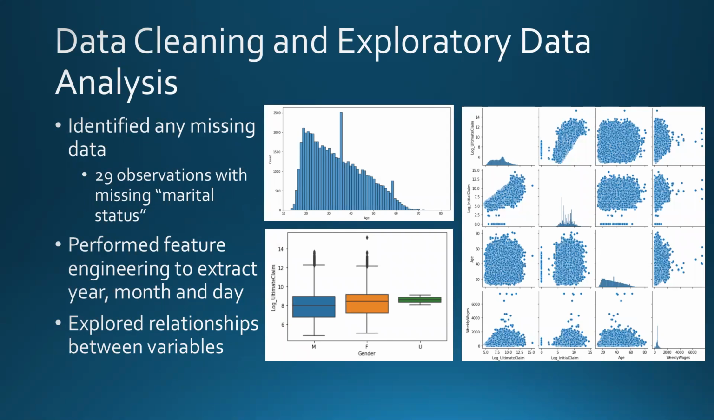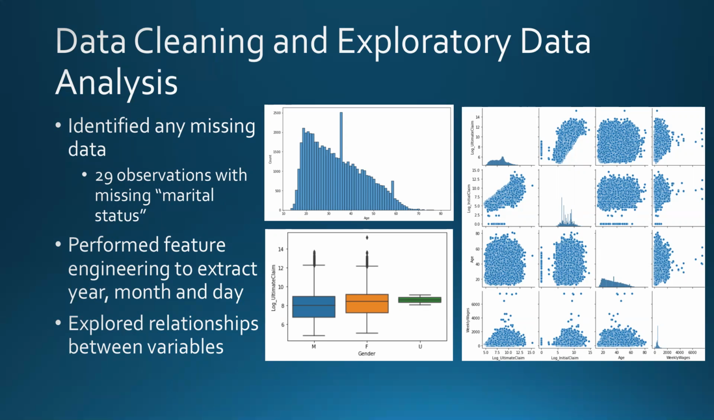Before I start training models, I did some data cleaning and performed some exploratory data analysis to understand the relationships between the variables. I first identified any missing values in the dataset, and it turns out there are a few observations with missing marital status, and I replaced those missing data with a category called unknown. We also have the date and time of the accident in our database, so I performed some feature engineering to extract the year, month, and day from those columns.